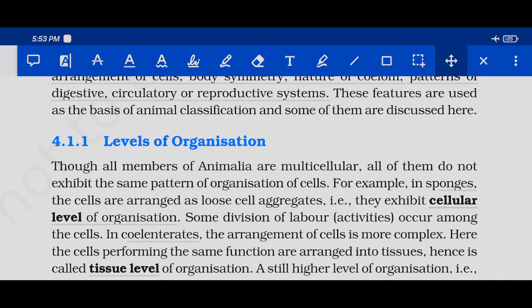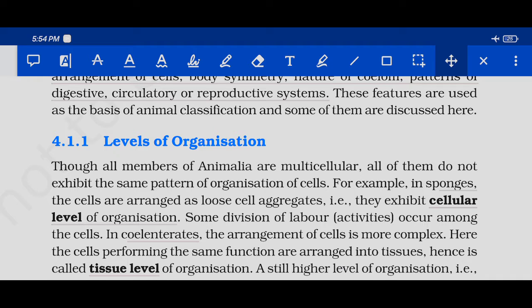In sponges, there is a cellular level of organization. That means each and every cell is very much free to do its own function. But in humans, we have an organ system level of organization. That means there are organ systems like the digestive system, excretory system, reproductive system, where a number of organs aggregate to do one function very correctly.